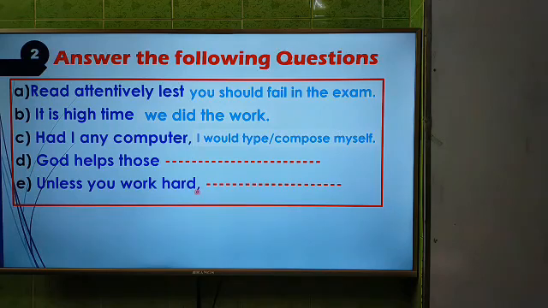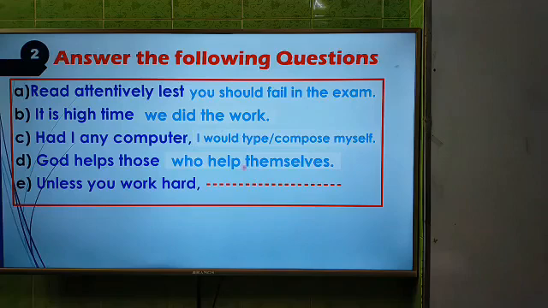Okay dear students, now go to the next one. Question number D, "God helps those", and you know that this is a proverb. God helps those who help themselves. And you know that we shouldn't use any rule here, as it is a proverb. You have to memorize these sentences to write them down correctly.